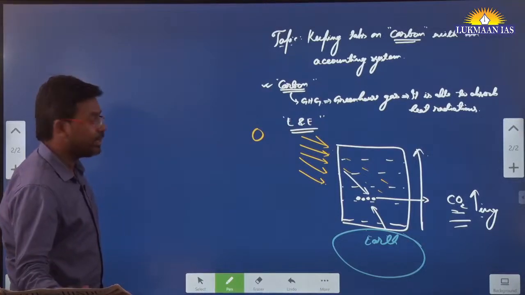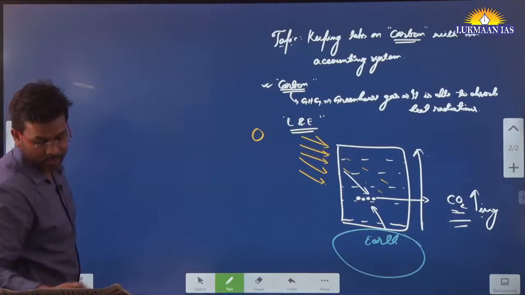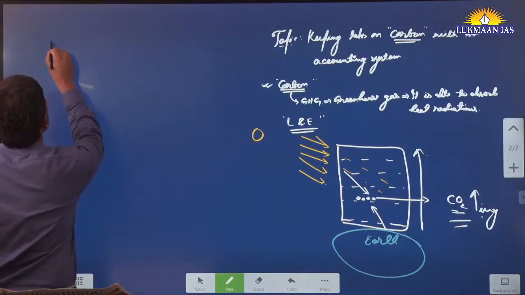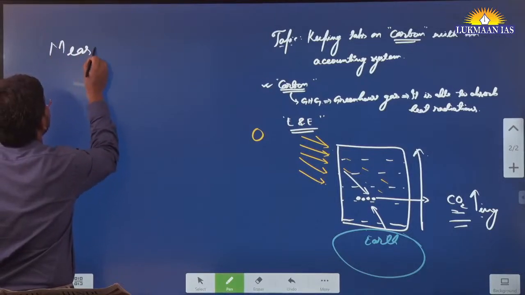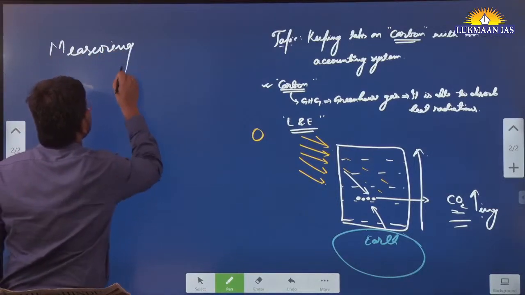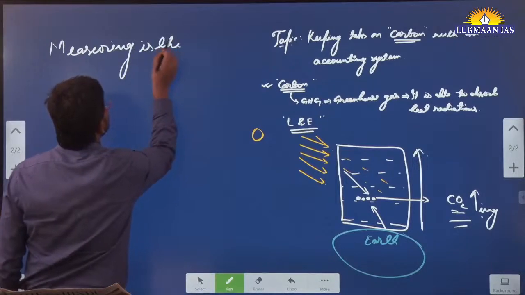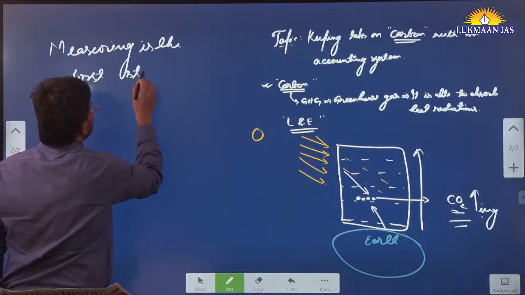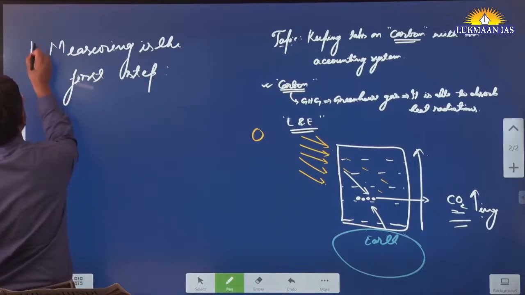One of the headings is measuring as the first step. They have said that measuring is the first step. So let's understand what they want to say.